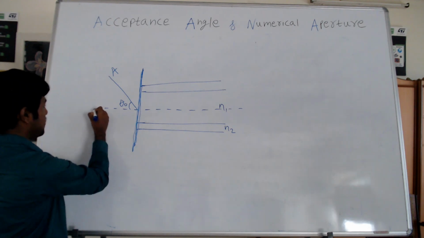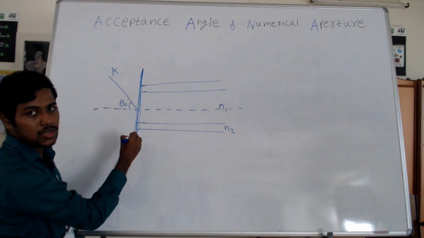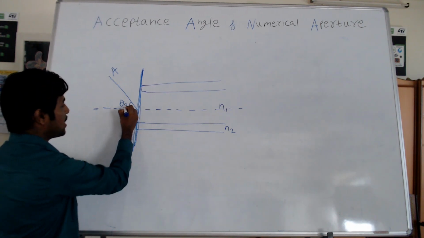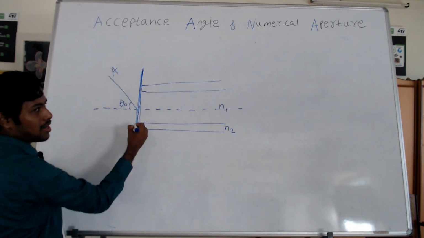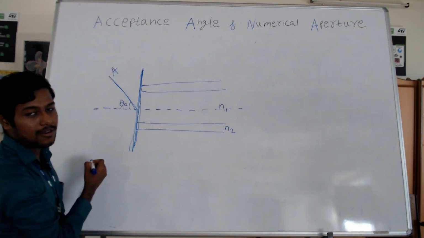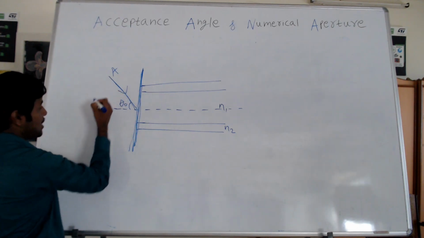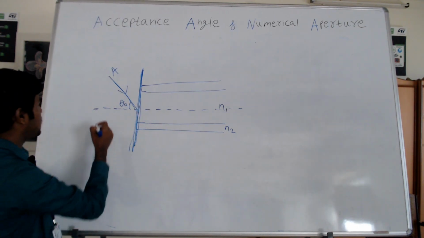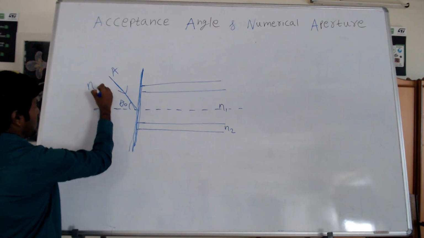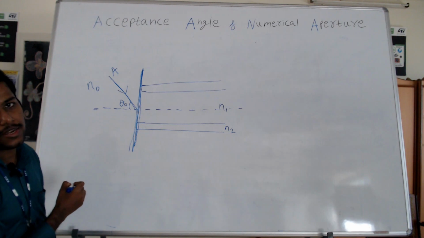Now we need to draw the normal to this boundary line, the perpendicular line. With this perpendicular line, your light ray makes an angle, which we call theta naught, considered to be the incident angle. Now let us call the refractive index of the core N1 and the refractive index of air N0.